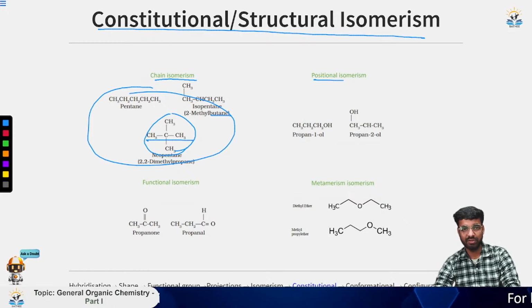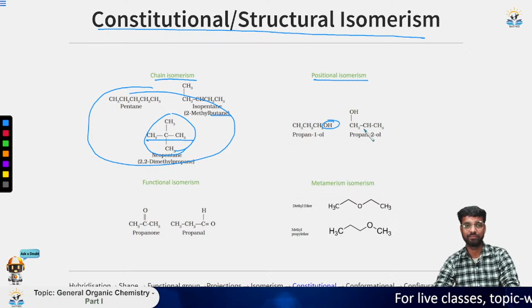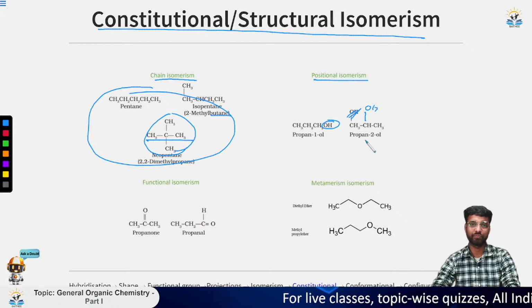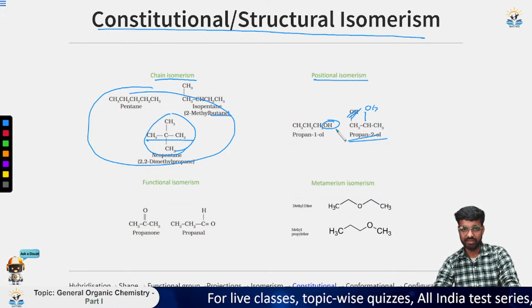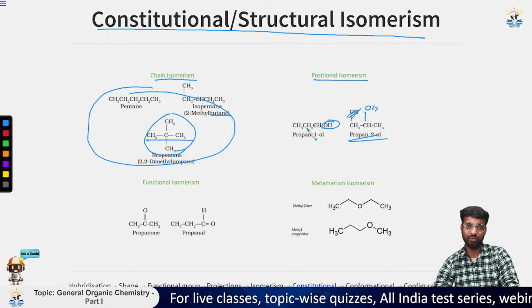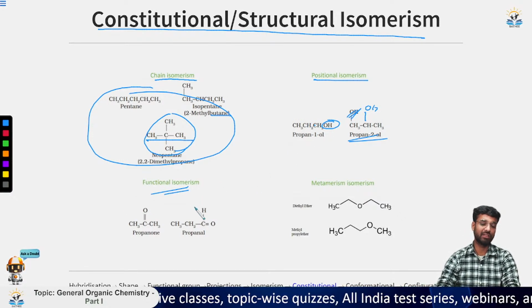The second one is the positional isomer. In positional isomers, we are basically changing the position of the alcohol. Sorry, it will not be here. So 2-propanol will be here. 2-propanol means we are just changing the position of OH from 1 to 2. Then we have the functional isomer.